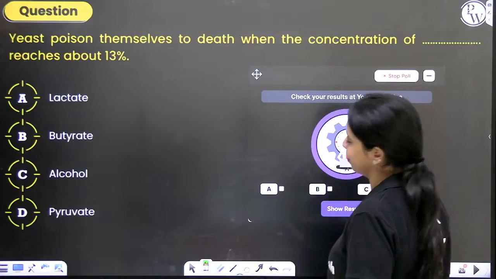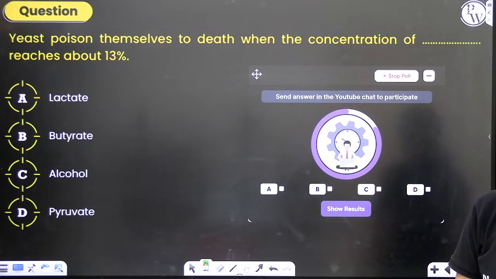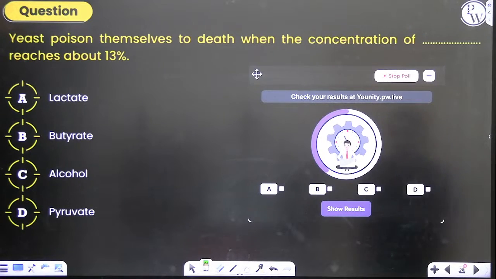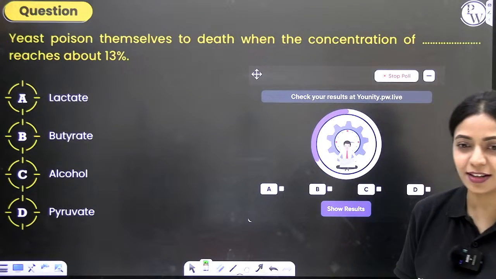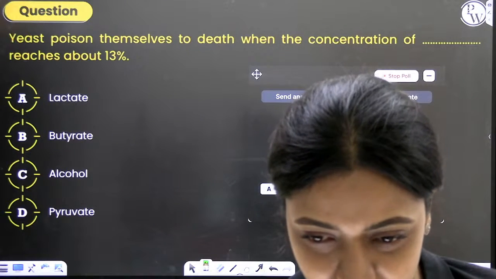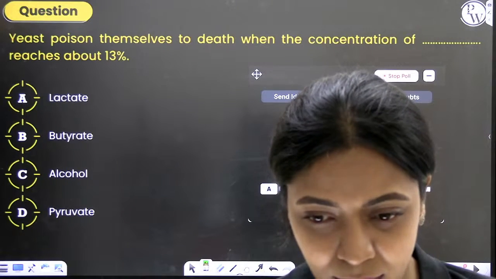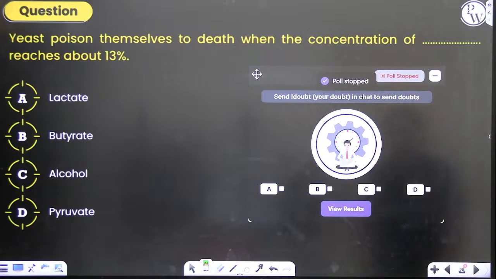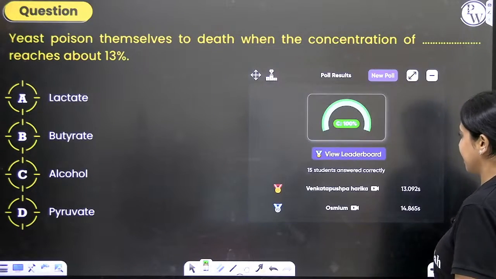Here is our first question based on fermentation. Yeast poison themselves to death when the concentration of dash reaches about 13%. Very simple question. Why did I even add this? Let's see if there are some people who will get this also incorrectly. Everyone saying C. The correct answer indeed is C.